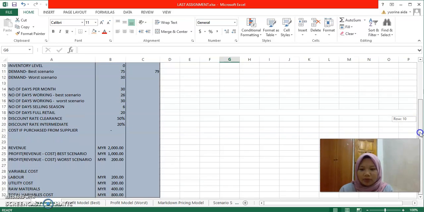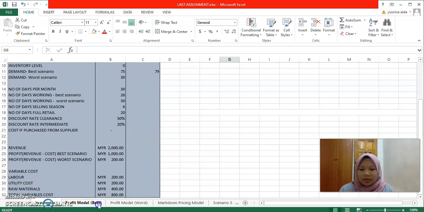And for my assumption in revenue, I will get 2,000 in a month, and profit for best scenario 1,000, and profit for worst scenario, at least I will get in a month is 200 ringgit.